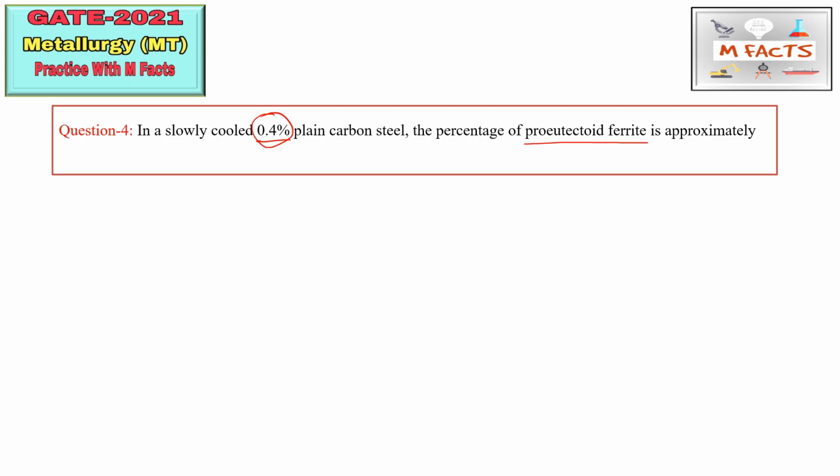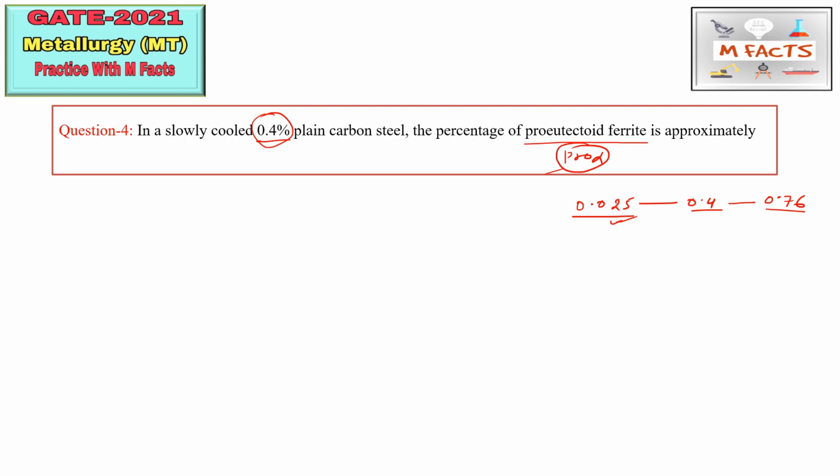So we need to take the lever arm values. The limit is 0.025 in ferrite, and 0.4% is given, and the eutectoid composition is 0.76. So we need to find pro alpha, which is basically known as pro-eutectoid ferrite. So how can we find pro-eutectoid ferrite? This is 0.025 percent carbon, and 0.4% carbon is given in the plain carbon steel, and that is 0.76. This is the eutectoid point.